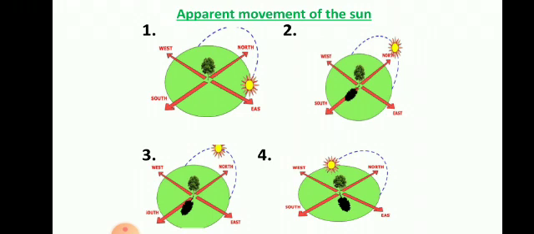In the second picture you can see it is moving towards the north, so you can see how the shadow is cast. Moving further, in the third picture you can see it is moving towards the west, and the shadow is cast accordingly. In the last picture it is setting in the west, and the shadow of the tree is cast accordingly. So the shadow also appears to be moving along with the sun. But everybody knows that the sun doesn't move; rather the earth revolves around the sun, and that's why we see this apparent movement of the sun.